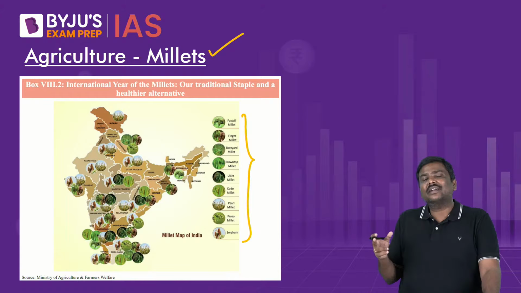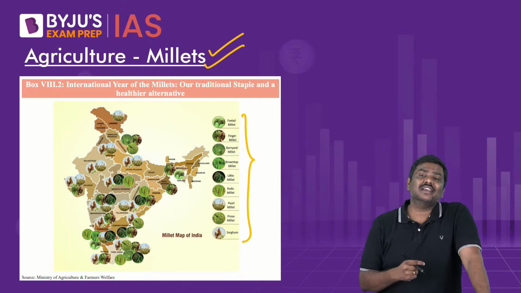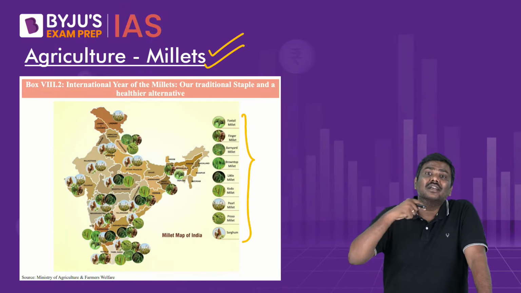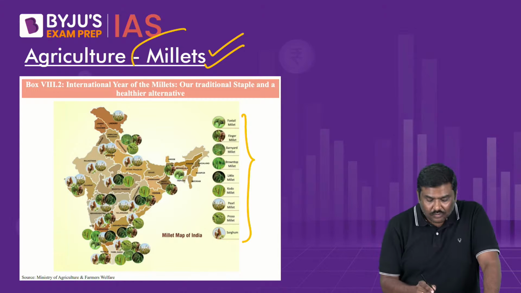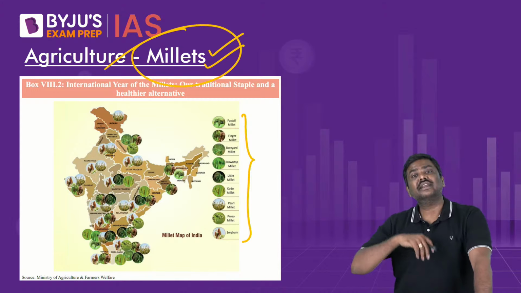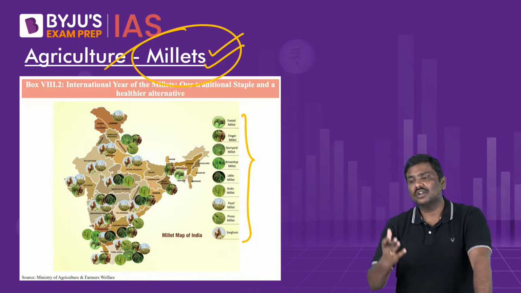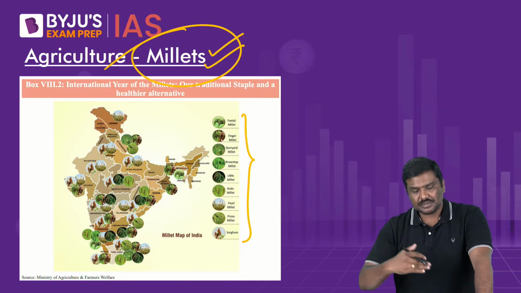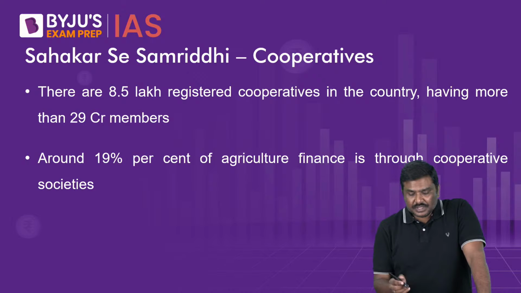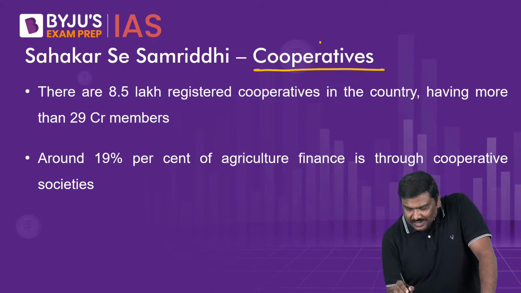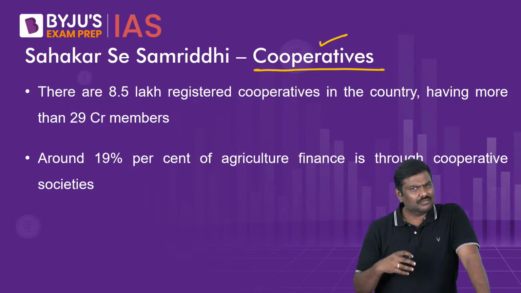Keeping in mind all these factors, Government of India has called some of these millets as nutri-cereals and is promoting the production as well as export as well as the consumption of these millets in the domestic market as well as international market. And in the context of the promotion itself, Government of India has launched multiple schemes to promote the millet production. Now, apart from this, there is a certain discussion regarding cooperatives as well. Very recently, cooperatives has been there in the discussion for various reasons.